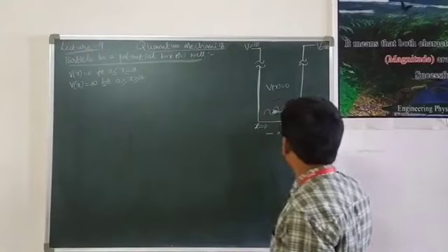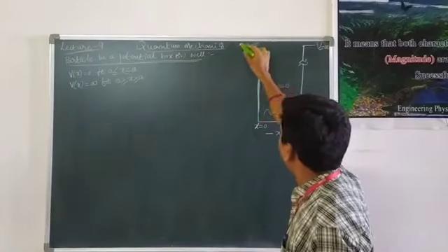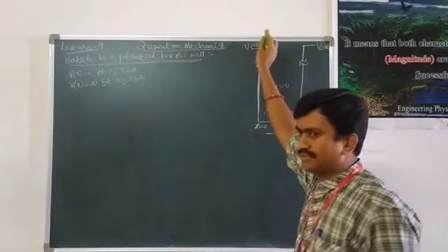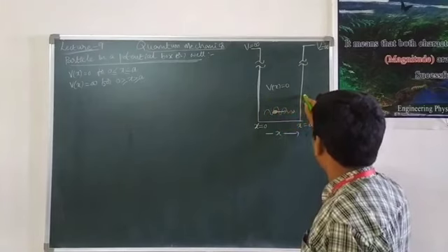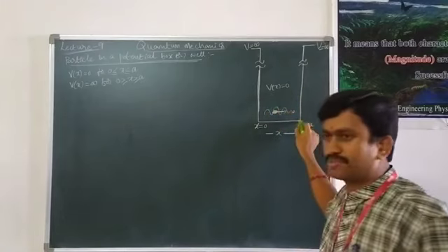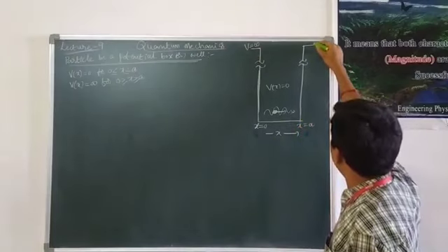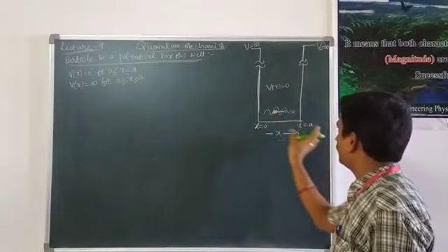That means if the particle encounters this wall, it has infinite height. This symbol indicates that it has infinite height. And if the particle moves towards the right side, there you have one more wall, also having infinite potential energy. That means the particle doesn't escape out from these two walls.